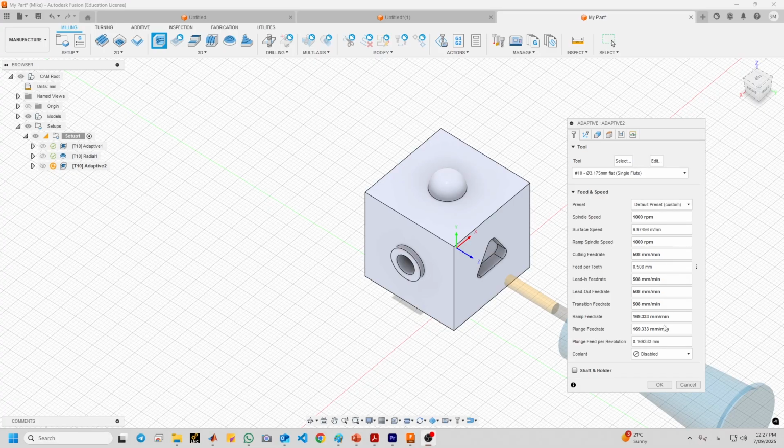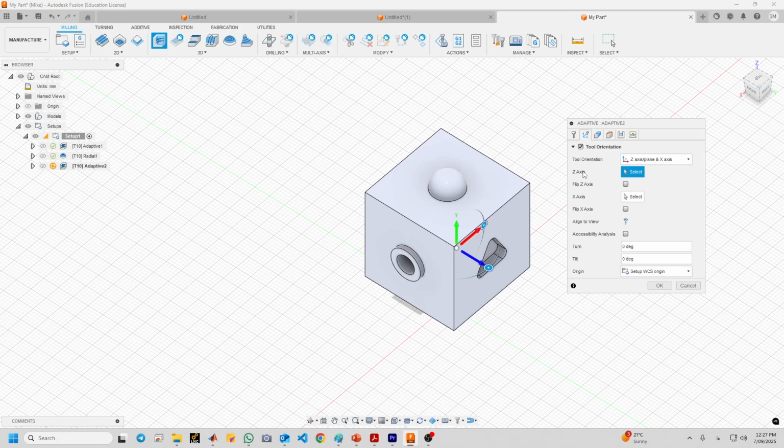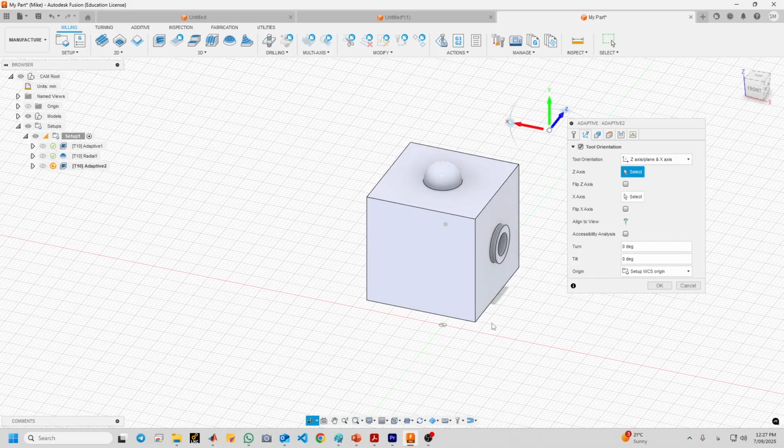So you see that it is the same as before, 1508 and disabled, the same tool. Go to the next tab, Tool orientation, click here, and let's move this. So the z-axis should be, we select this edge, and for the x-axis we select.